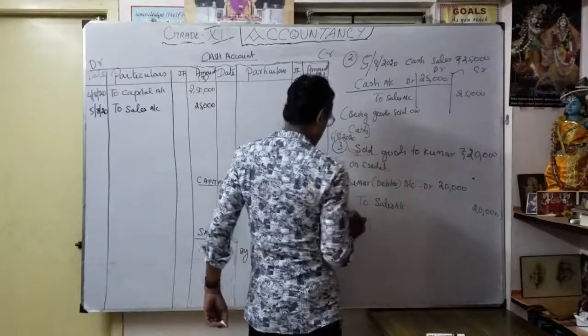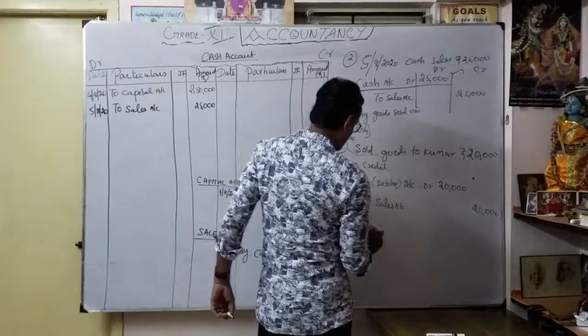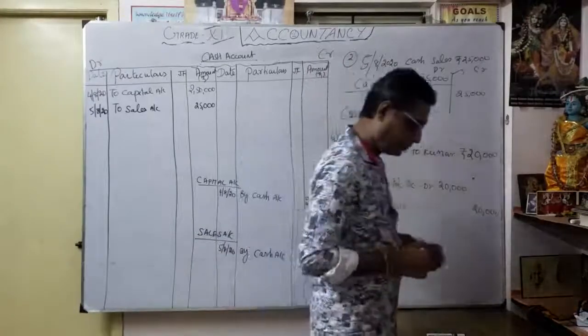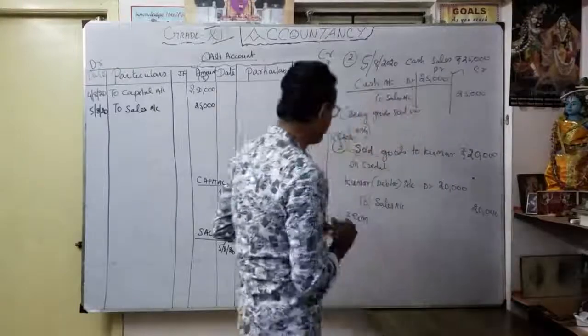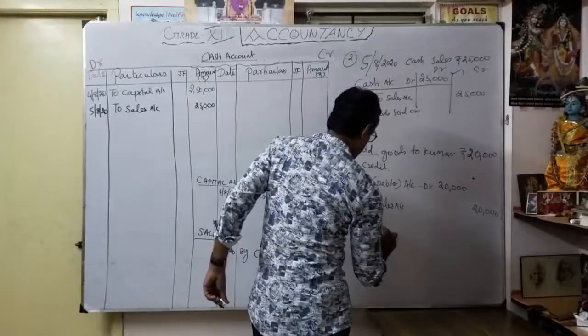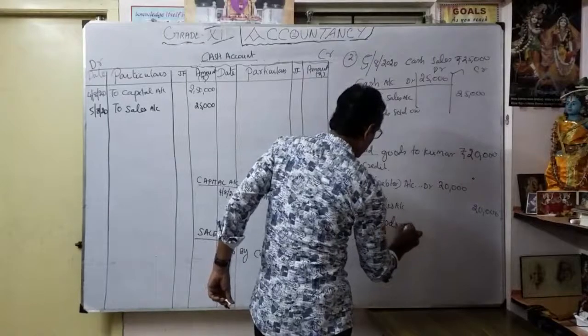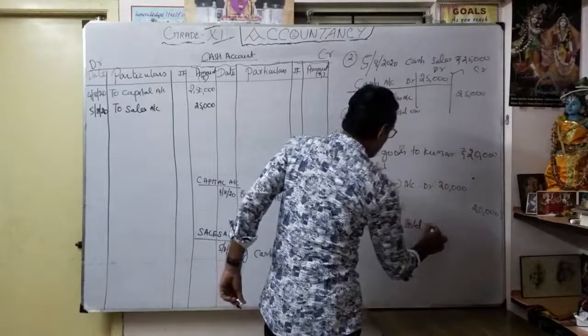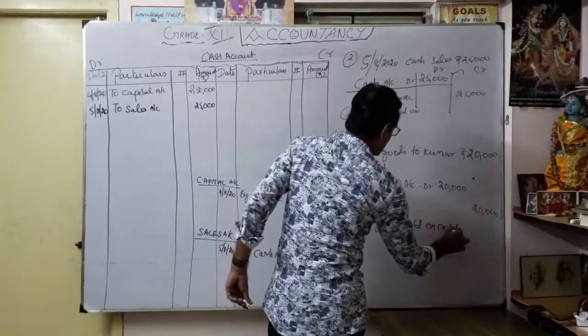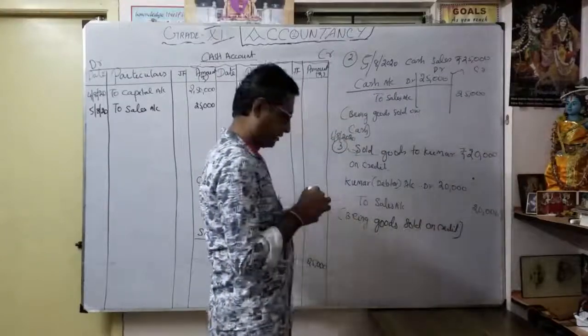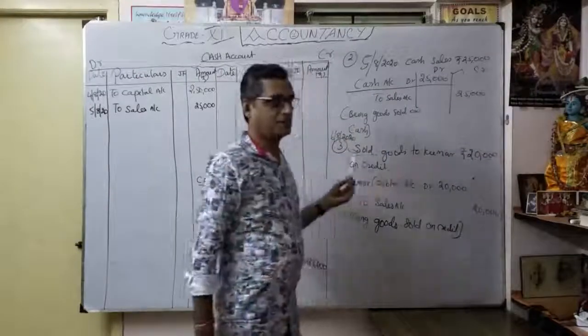Okay, this transaction. So being goods sold on credit. Narration is very, very important. So now the journal entry is over from our business transaction. What is the transaction?